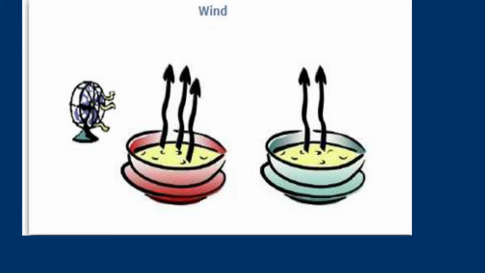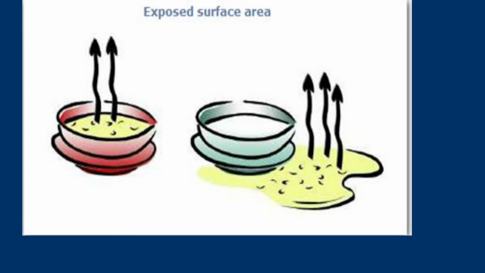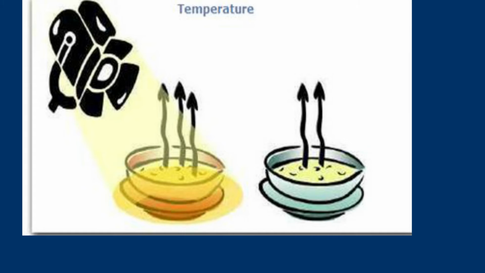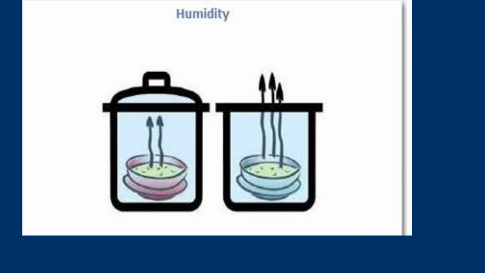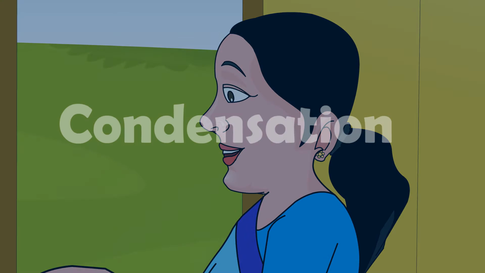Factors affecting the rate of evaporation. Water evaporates faster where there is a strong wind. Water evaporates faster when the surface of water exposed to sunlight is large. Water evaporates faster when the temperature is high. Water evaporates faster if the air is dry.